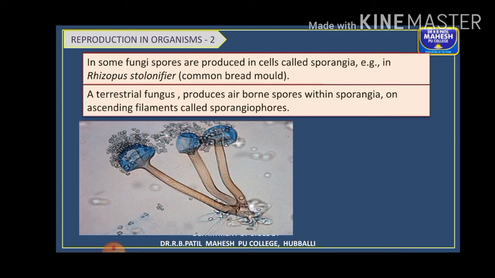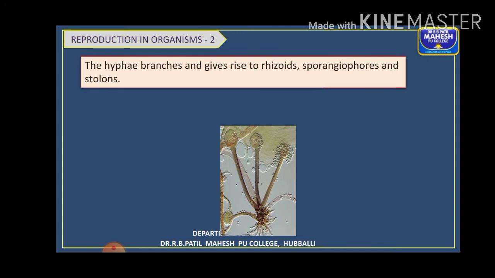Once they are formed, they get dispersed and fall and grow into new individuals. Here the hyphae consist of root-like structures called rhizoids, then the sporangiophores, and this whole structure is called the stolon. Stolons are nothing but stem modifications. The basal part grows inside the soil, and one of the branches grows erect and then again enters into the soil. So it is a similar structure.